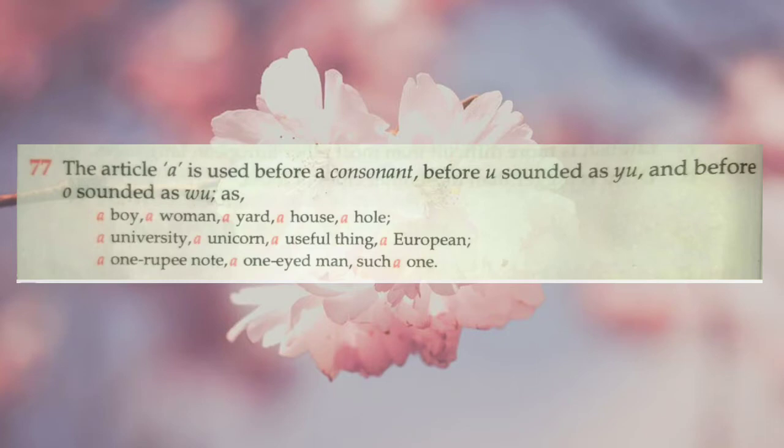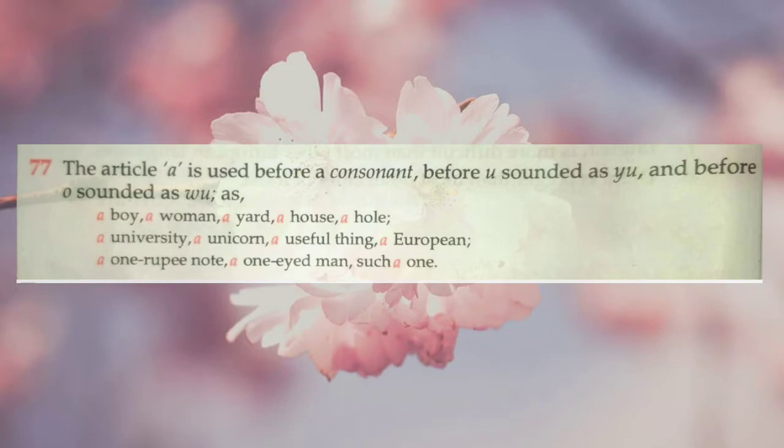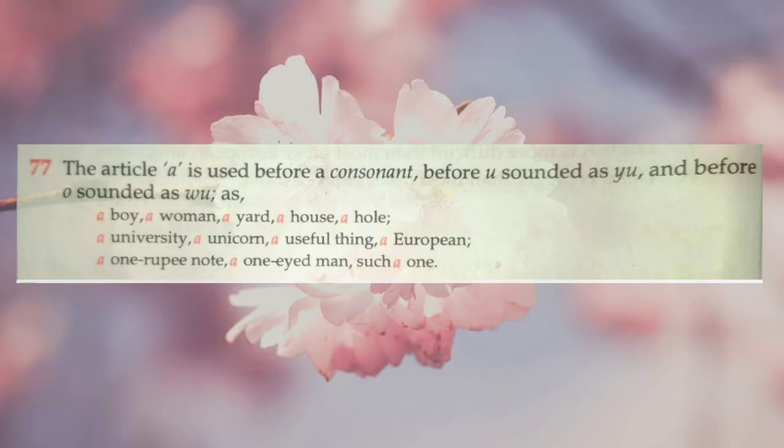For example, a boy, a woman, a yard, a house, a hole. All these words have consonant letter and sound. But these words, for example, a university, a unicorn, a useful thing, a European, have vowel letters at the beginning of the word, but the sound is consonant sound. Therefore, we are not using article AN, but we are using article A.